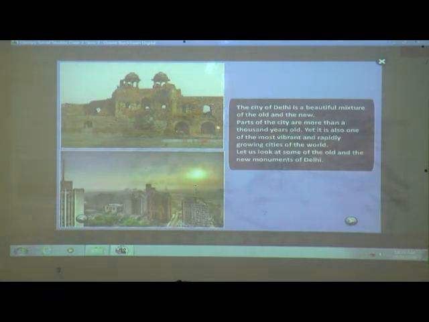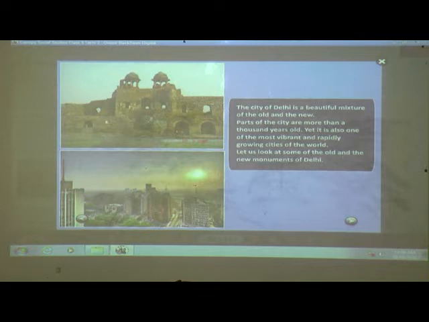The city of Delhi is a beautiful mixture of the old and the new. As we know, Delhi consists of two parts, Old Delhi and New Delhi. Parts of the city are more than 1,000 years old. Yet it is also one of the most vibrant and rapidly growing cities of the world. Let us look at some of the old and the new monuments of Delhi.